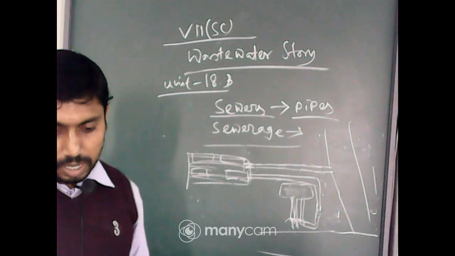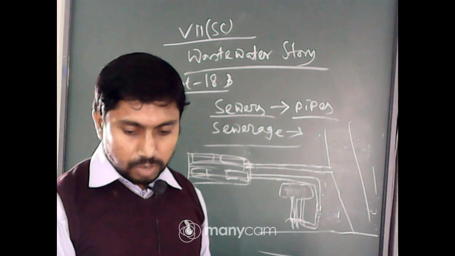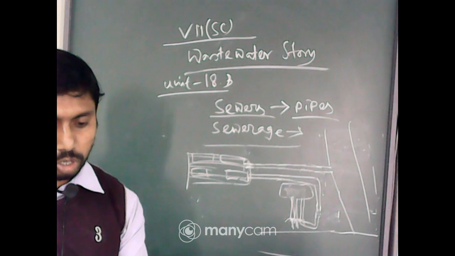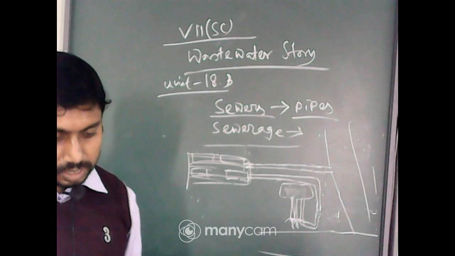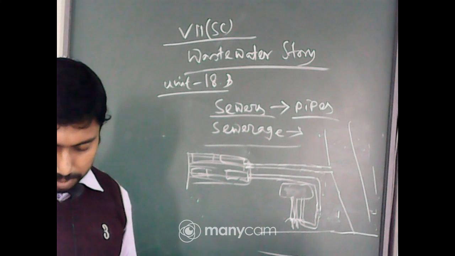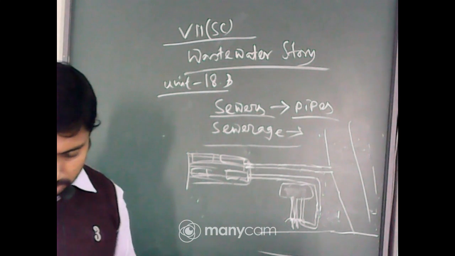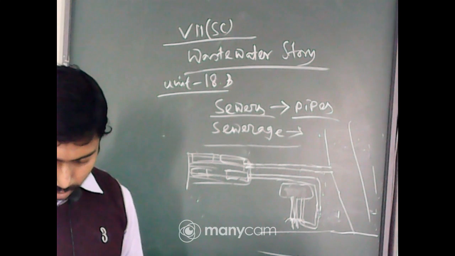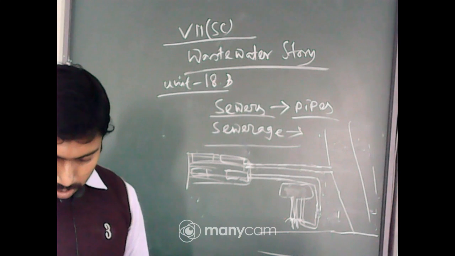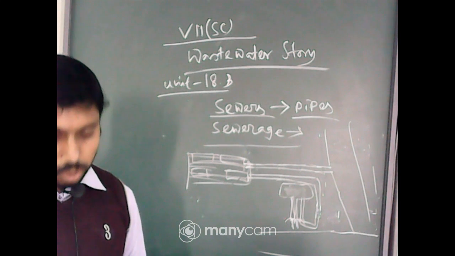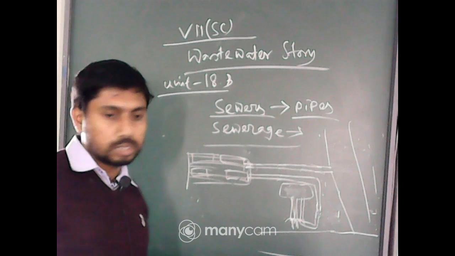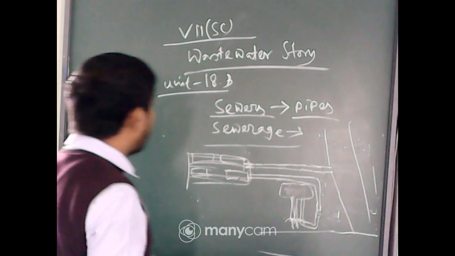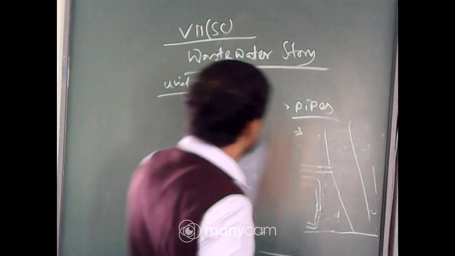Clear everyone? Yes. A network of small and big pipes is called sewers and the overall system is called sewerage. Manholes are also a type of sewerage, a component of sewerage.